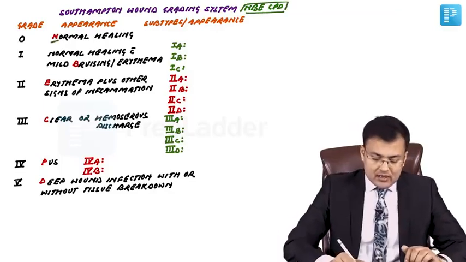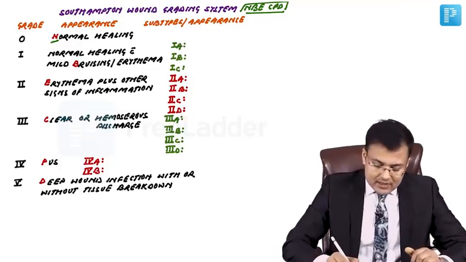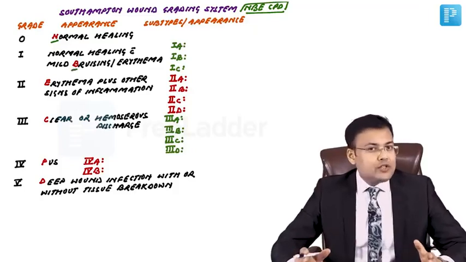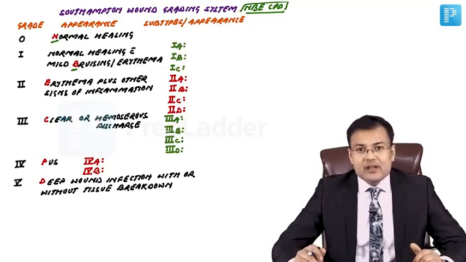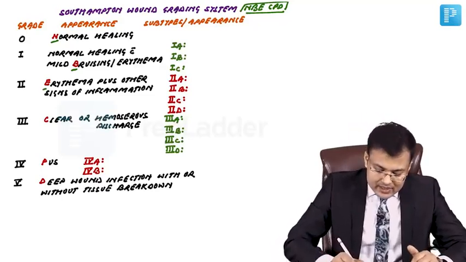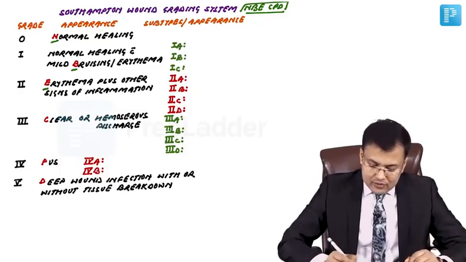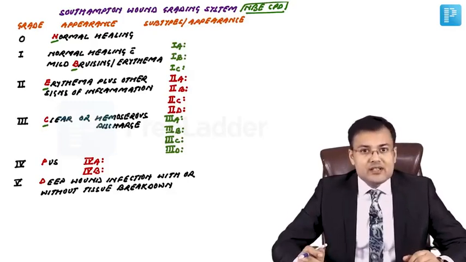N means grade 0 is normal healing of wound, and whenever there is bruising or erythema, normal healing with mild bruising or erythema, it is grade 1. In grade 2, there is erythema plus other signs of inflammation, and in grade 3, it's C, that is clear or hemoserous discharge.